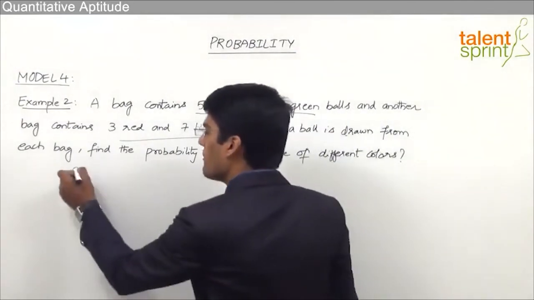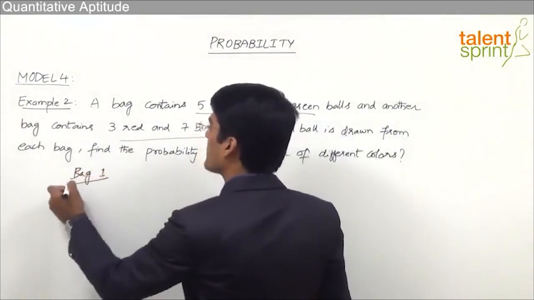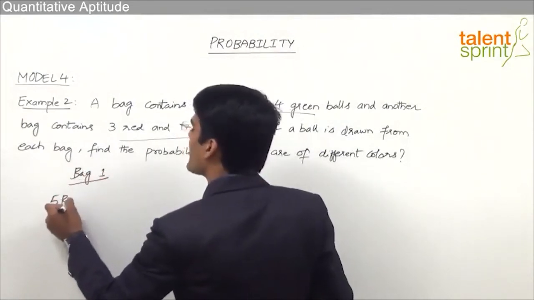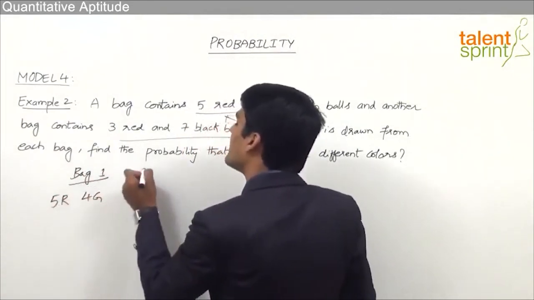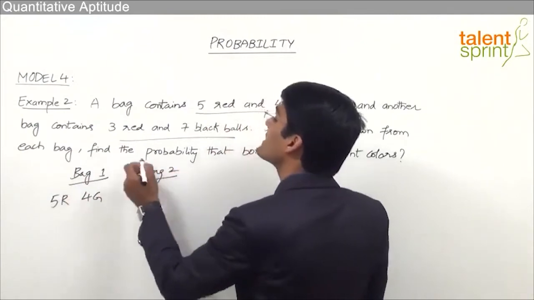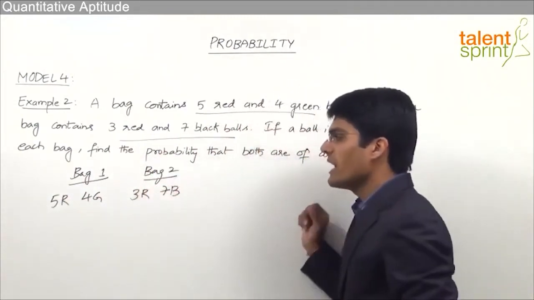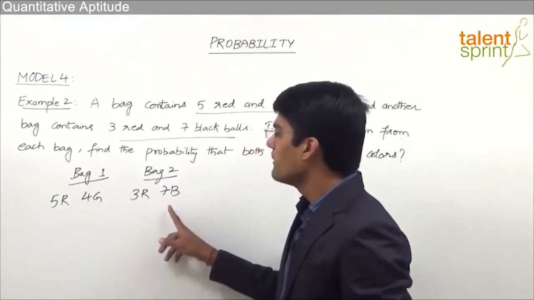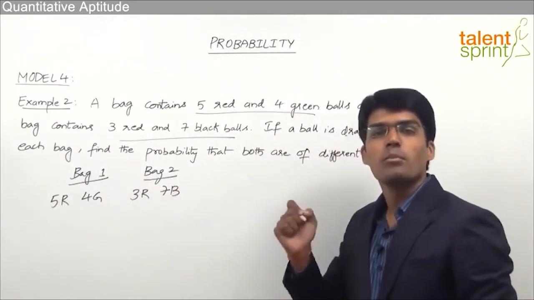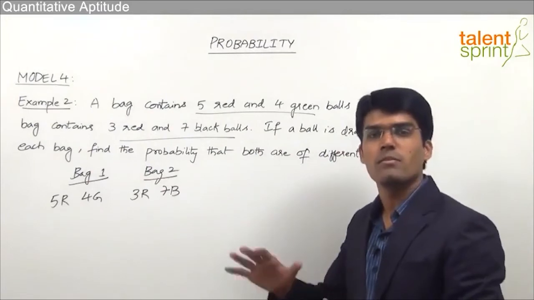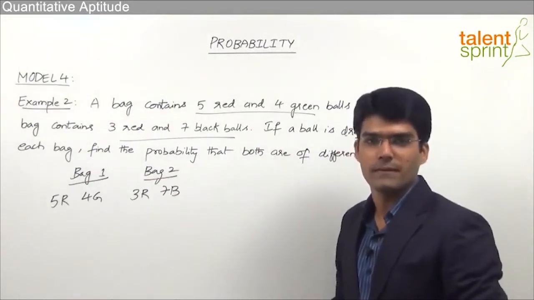As given here, bag 1 contains 5 red balls and 4 green balls. Likewise, bag 2 contains 3 red and 7 black balls. Now we have to select one ball from bag 1 and one ball from bag 2 in such a way that both are of different colors. So what is the probability for this to happen is the question here.